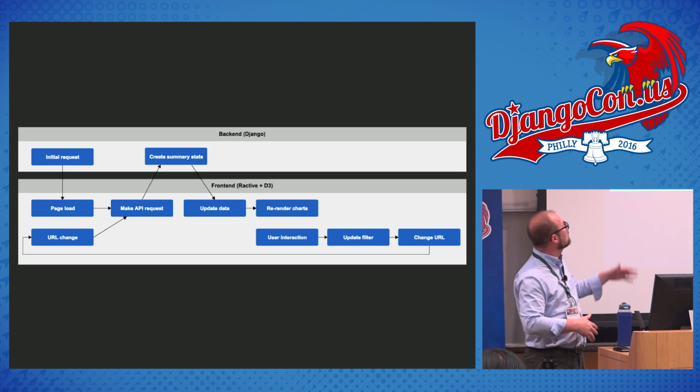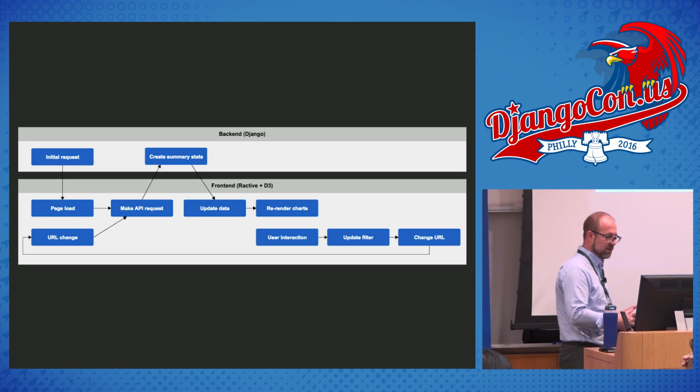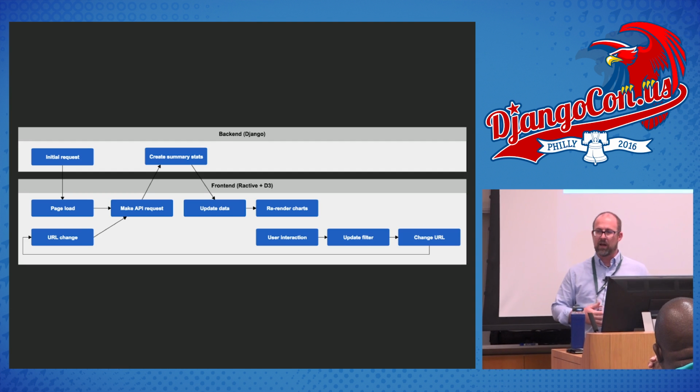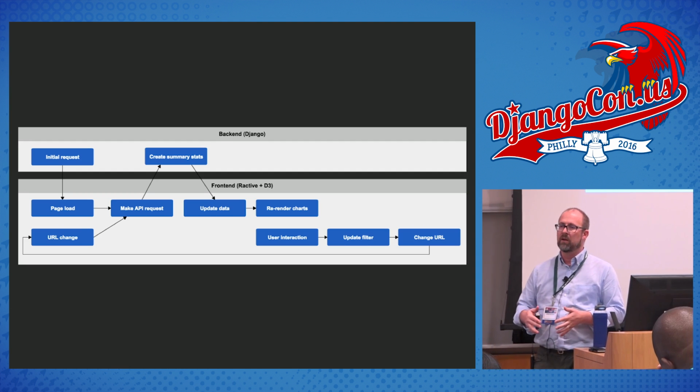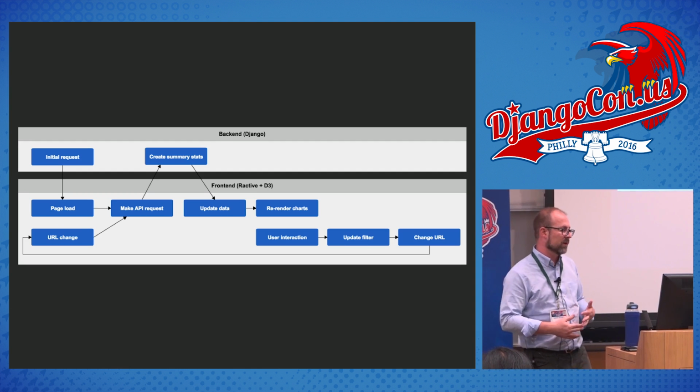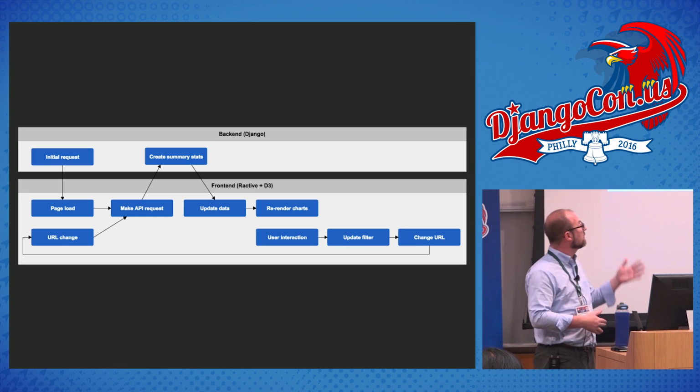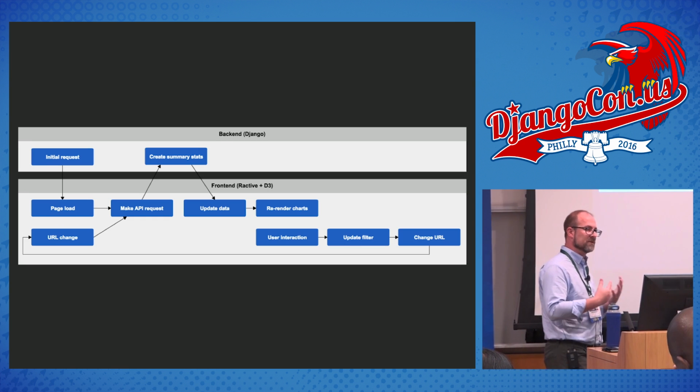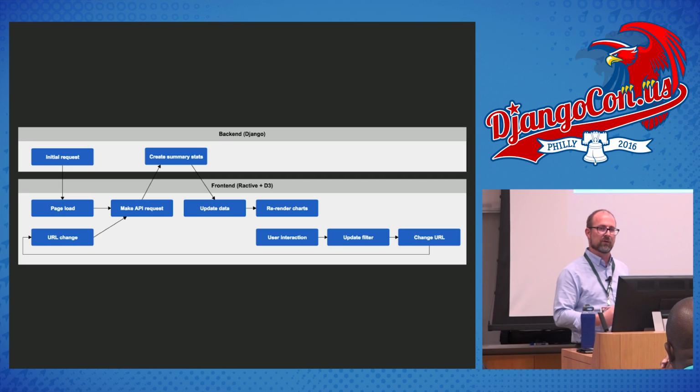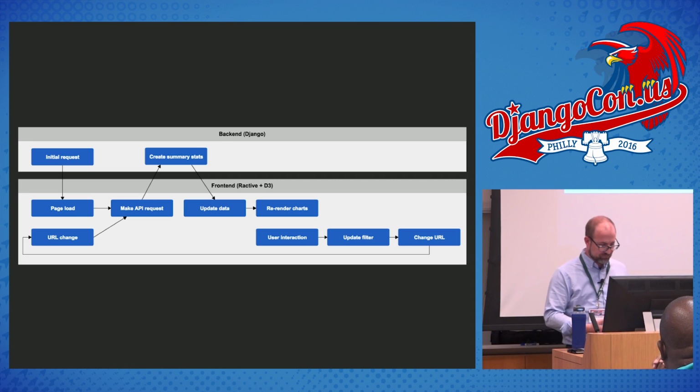But if you look here, you can see I start with a request that comes in, and I load a page. And then I sort of push everything off to the front end, where I'm handling everything with D3. I'm using Django really to generate summary stats, which are the summarizations that you see on the front end. It takes the filters that come in and generates it.